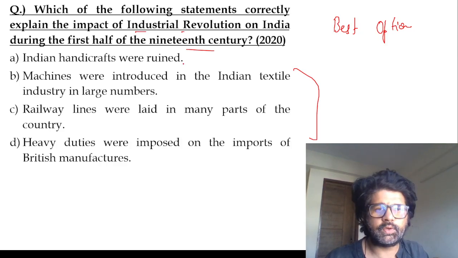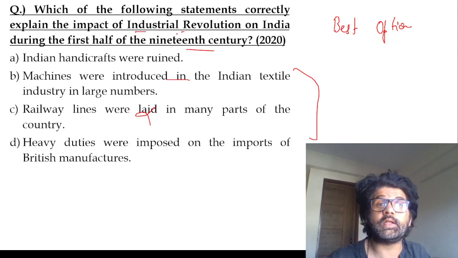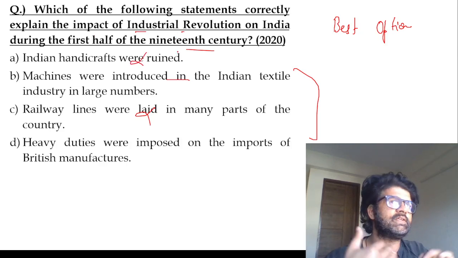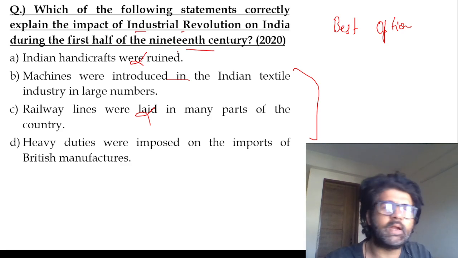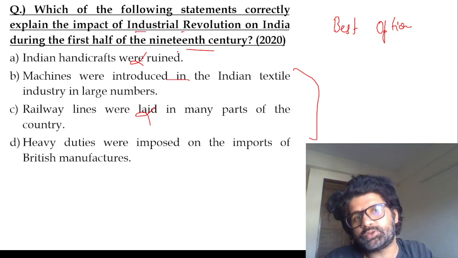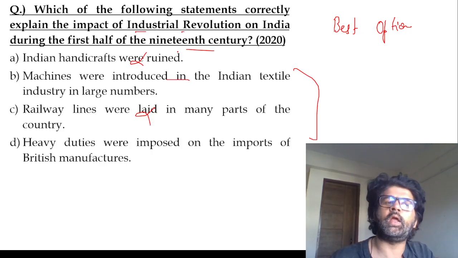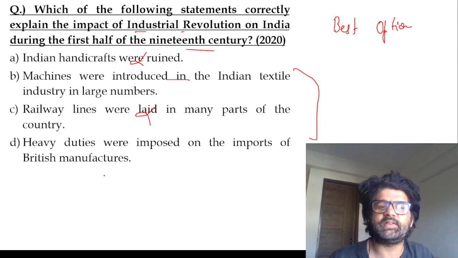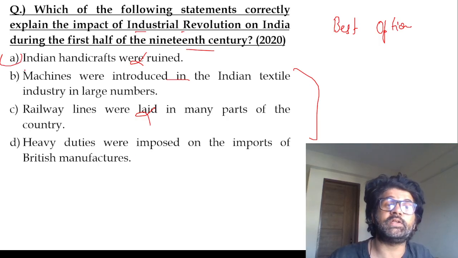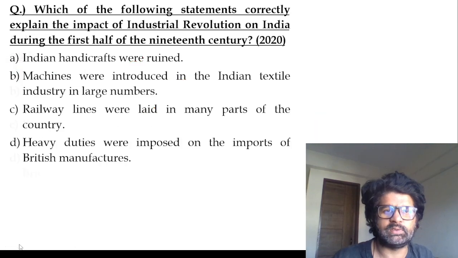So Indian handicrafts were ruined by machines and railway lines. What is the most important impact? Indian handicrafts were ruined. With the Industrial Revolution, machine-made goods flooded the Indian market. We were not able to compete with them. They also took away raw materials from here, so they ruined our Indian handicrafts. You may feel like these other things happened, but the most important thing is that Indian handicrafts were ruined.